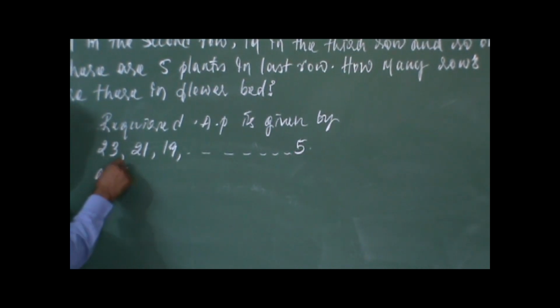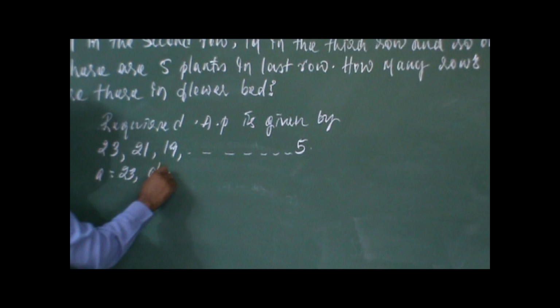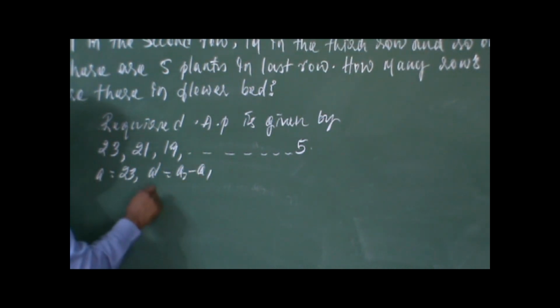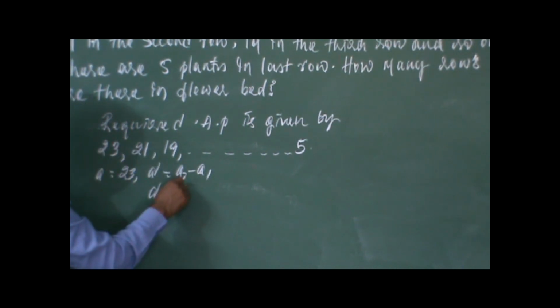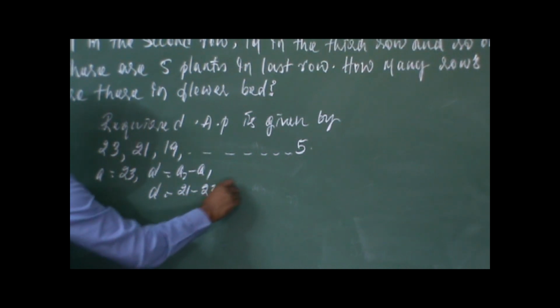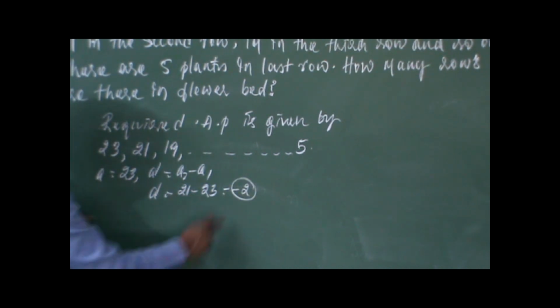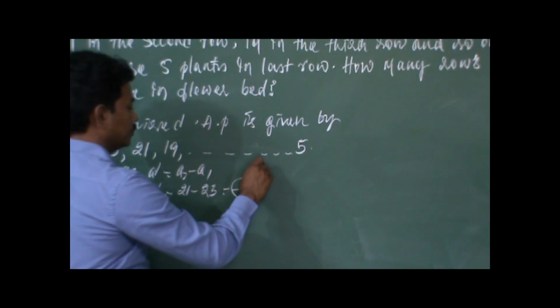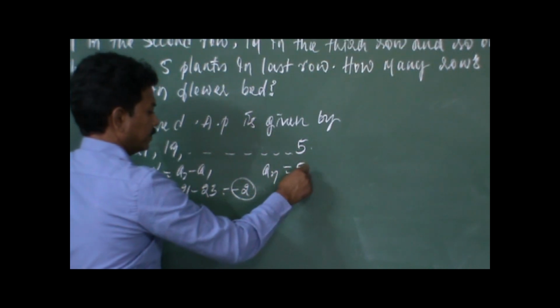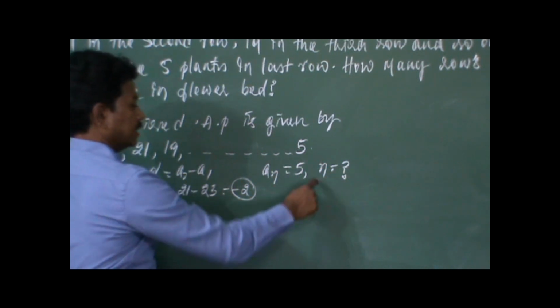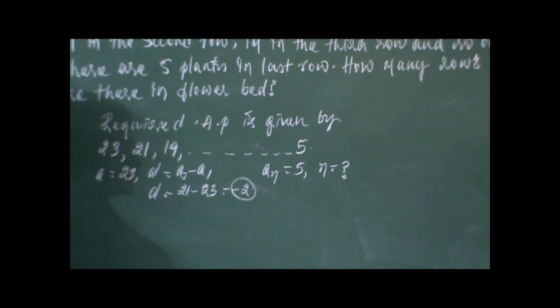So A is equal to 23, D is equal to A2 minus A1, that is D is equal to 21 minus 23, that is equal to minus 2. So be careful, it is minus 2. So nth term is 5. So you have to find the value of n, because you have to find the number of rows. Number of rows in the problem, in the sense it is number of terms in the AP, right?